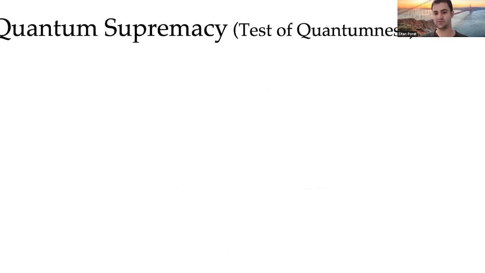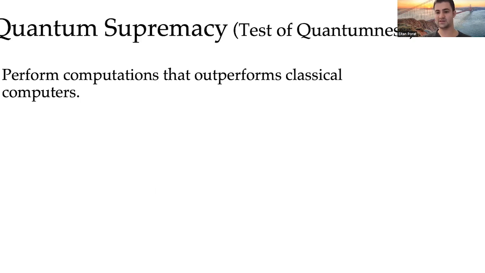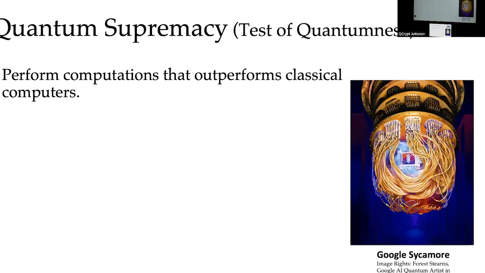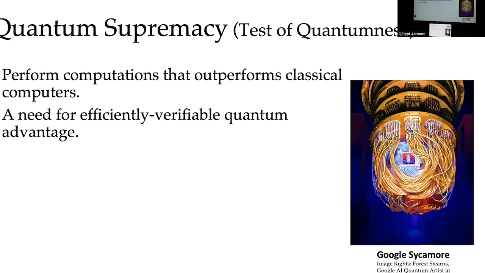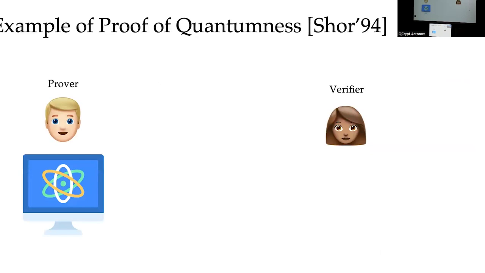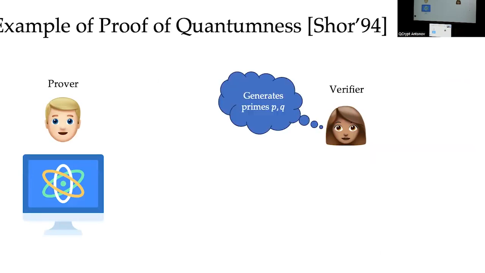So what is a test of quantumness? A test of quantumness is an experiment which demonstrates the supremacy of quantum computers over classical supercomputers. In the image to the right, you can see the Google Sycamore chip, which performed quantum circuit sampling. This test has an exponential running time for verification, and we focus on proofs of quantumness which are efficiently verifiable by classical computers.